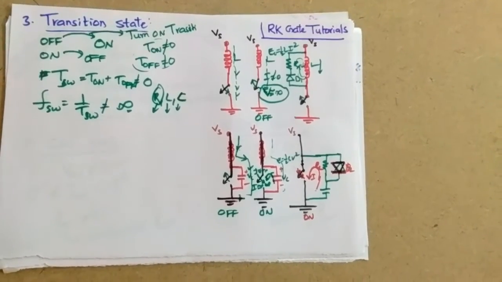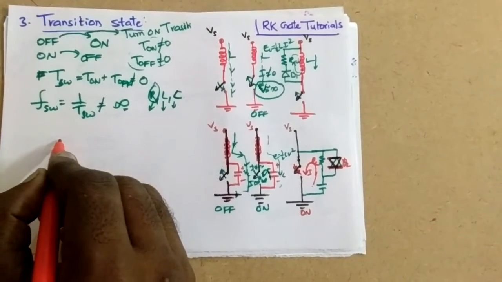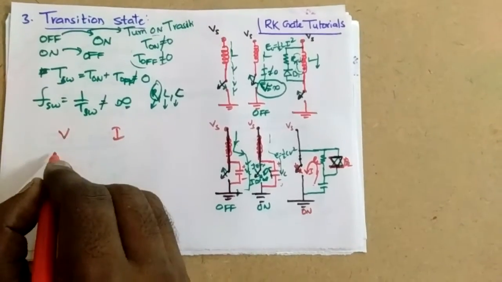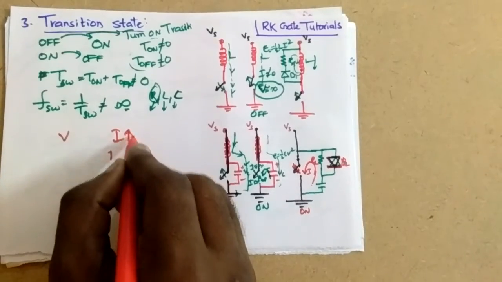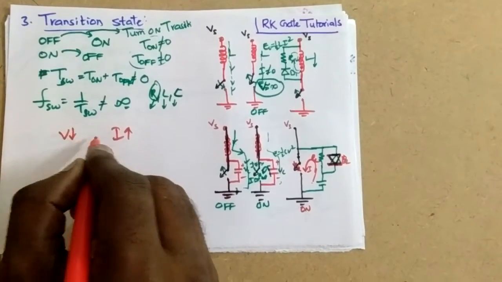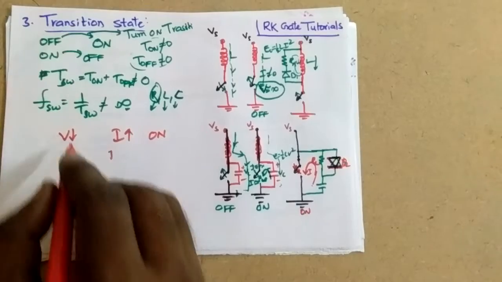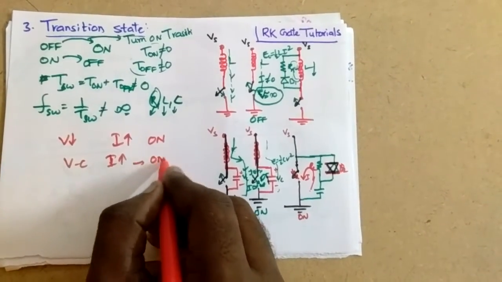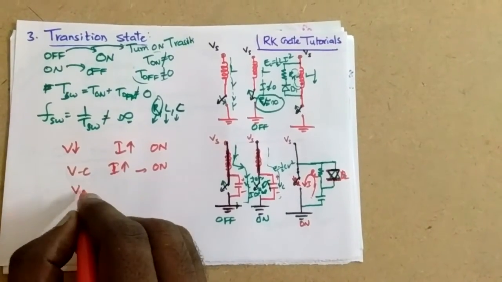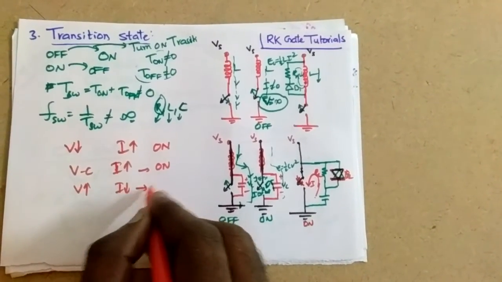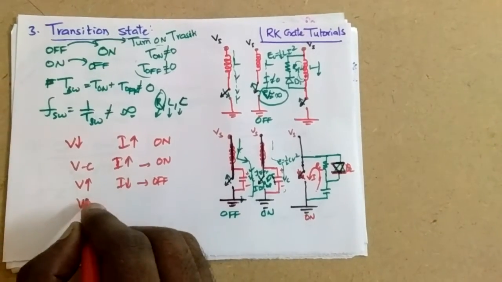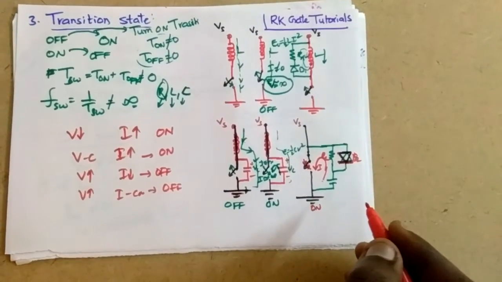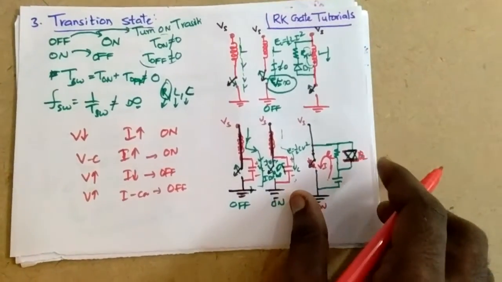So I hope you understand. We have on and off states that can be decided by V and I. If I is increasing and V is decreasing, that can be taken as the on state. If V is constant and I is increasing, that is also taken as the on state. If V is increasing and I is decreasing, it is taken as the off state. And if V is increasing, keeping I constant, it is also taken as the off state, the turn off transition. So this is to be noticed here.